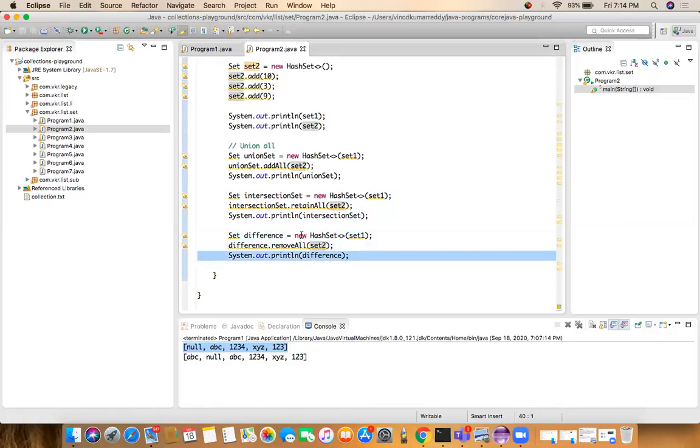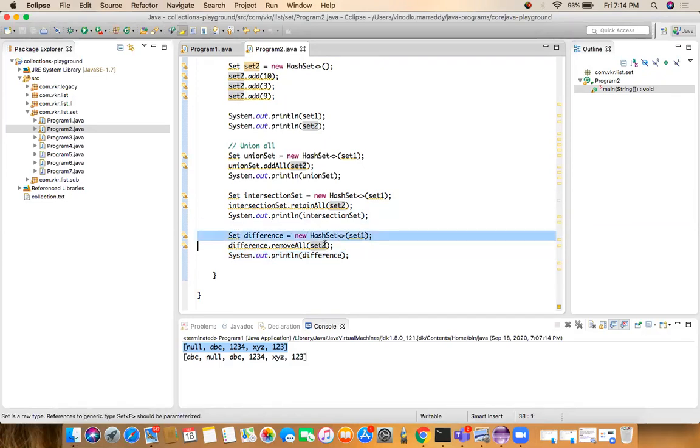If you want to find the difference between set 2 and set 1, if you want to remove all set 1 elements from set 2, we can create an object of HashSet by using set 2, then call the removeAll method by passing set 1. So we'll get the difference, set 2 minus set 1. This is set 1 minus set 2. If you want set 2 minus set 1, first create the object of set by using set 2 and removeAll by passing set 1. That will give the difference between set 2 and set 1.